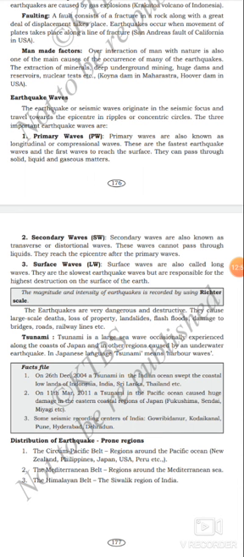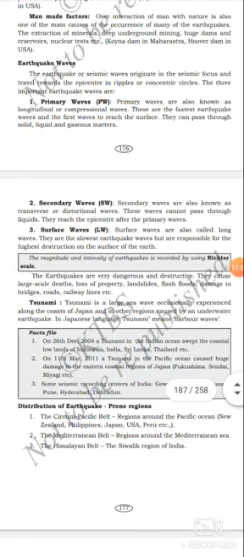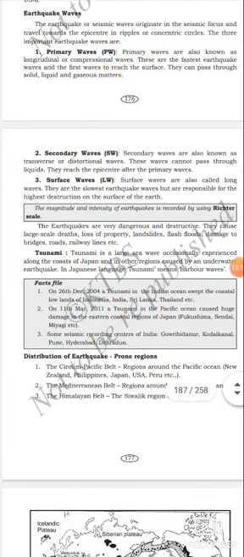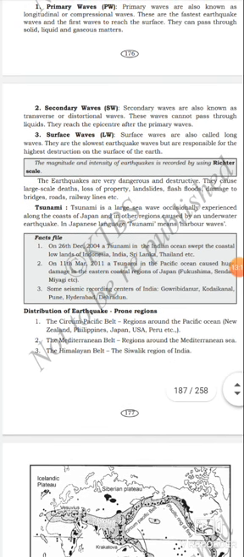Listen dear students, primary waves are the first waves to reach the surface of the earth. Got it?